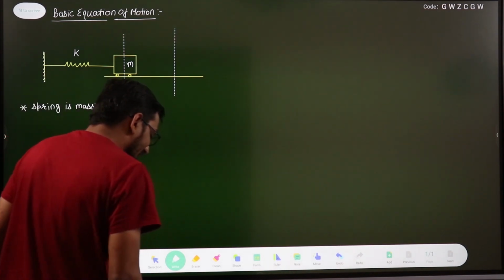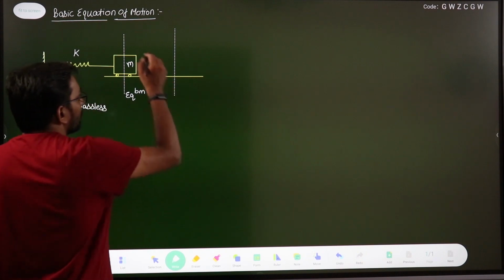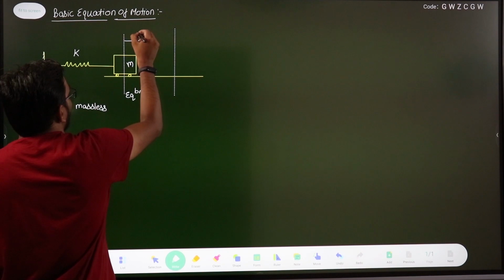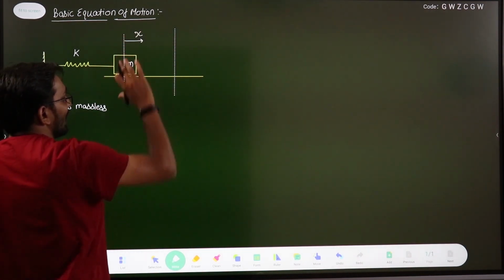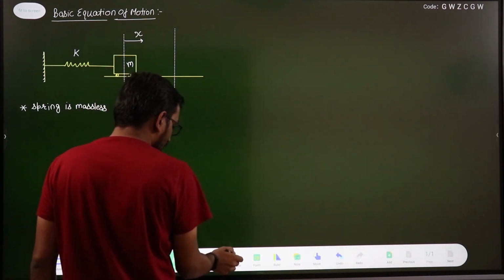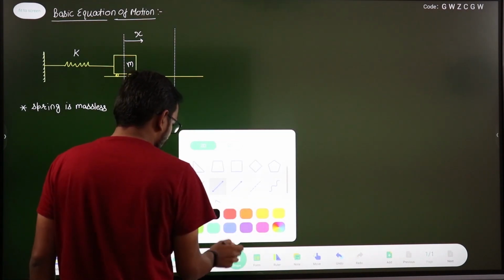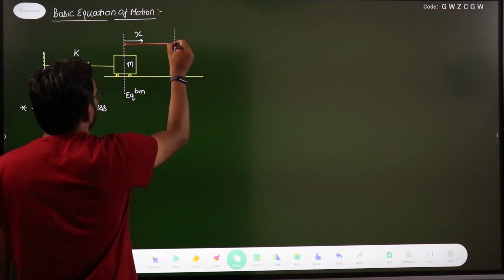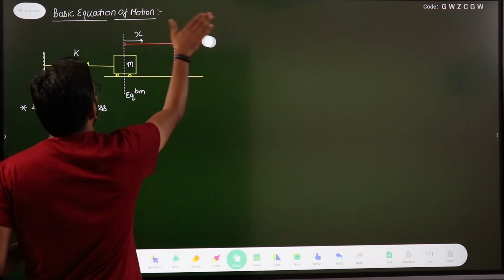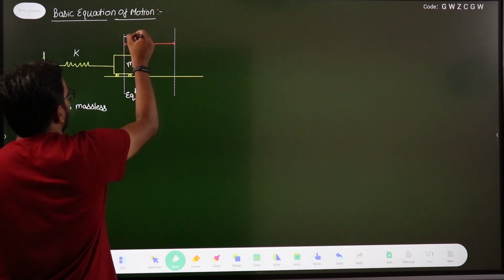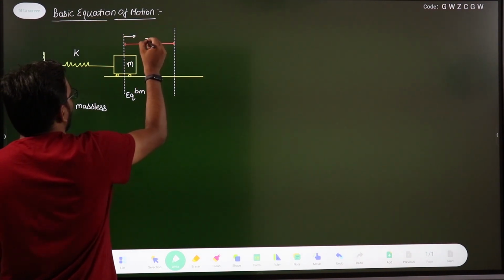Now suppose I disturb this from this to here. If I move this mass in this direction with a distance x meter, right? Suppose this distance is x. We disturb the equilibrium position of this mass in this direction, and this is x.